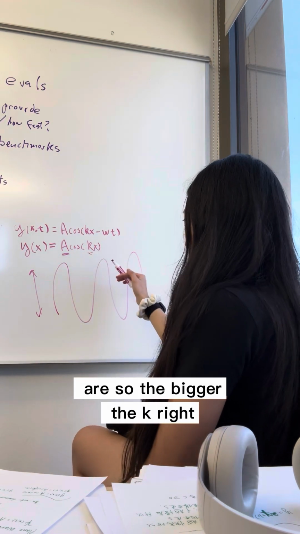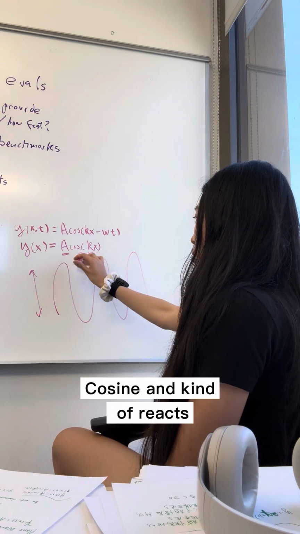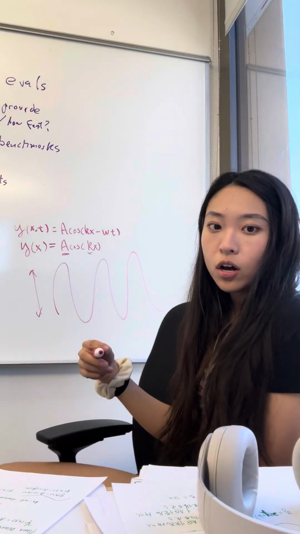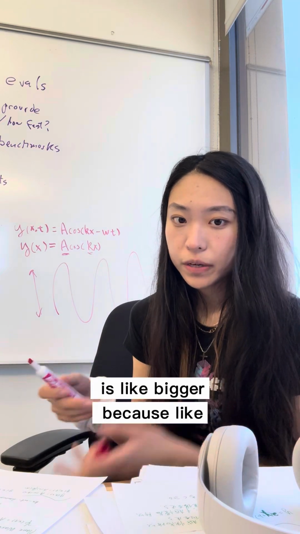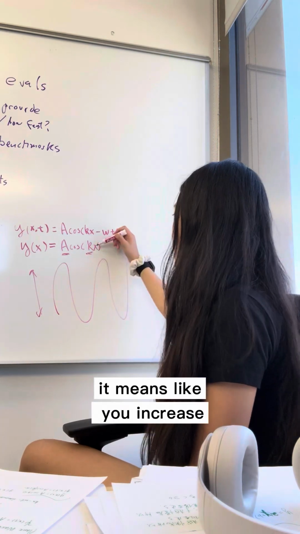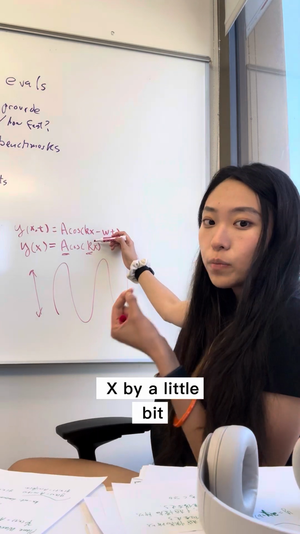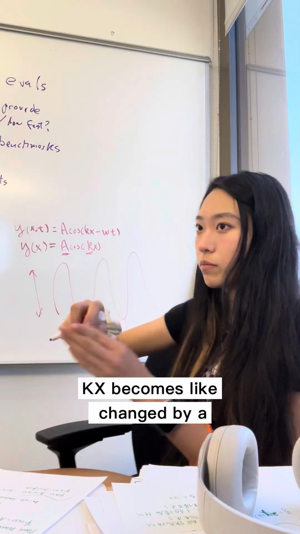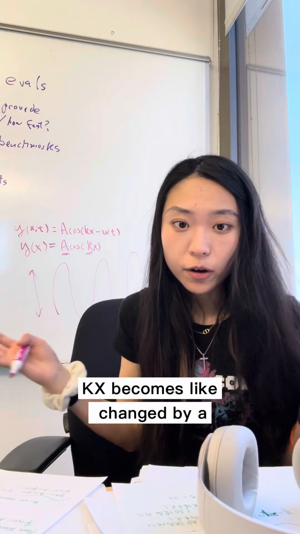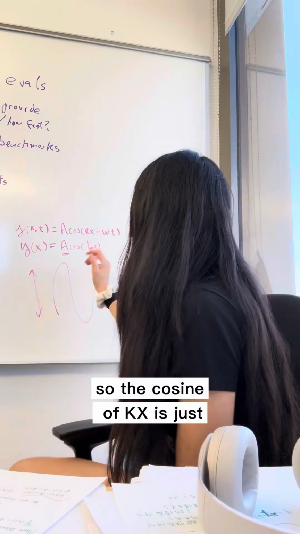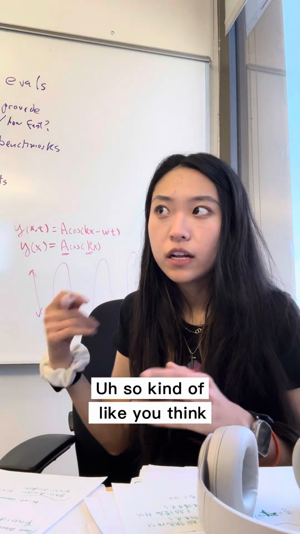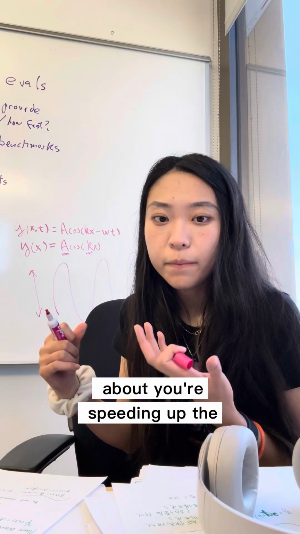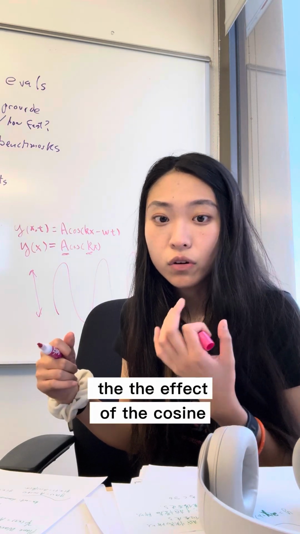The bigger the k, the more the effect of the cosine is emphasized. If k is bigger, that means if you increase x by a little bit, kx changes by a whole lot. So cosine of kx reacts faster, as if you're speeding up the effect of the cosine function.